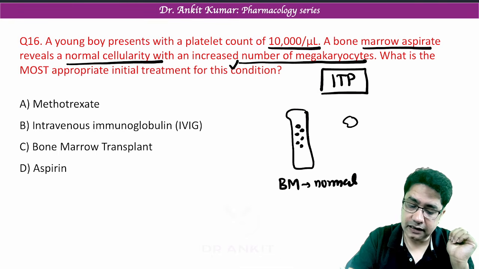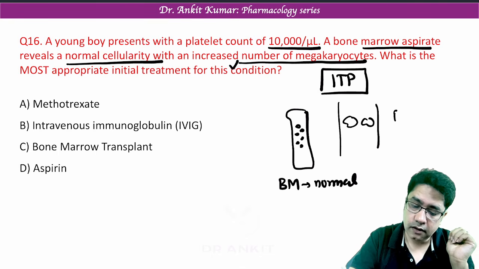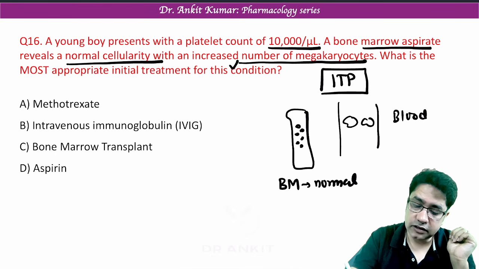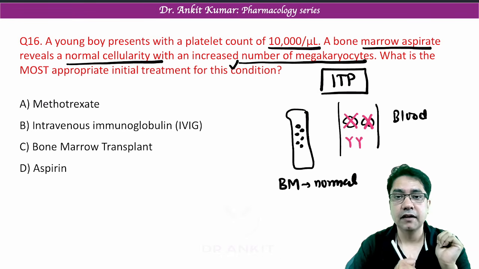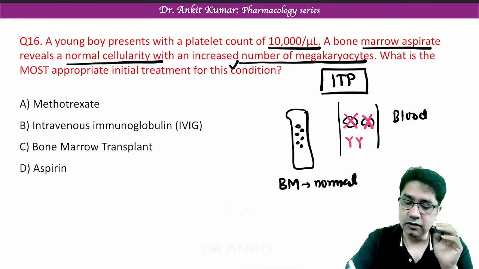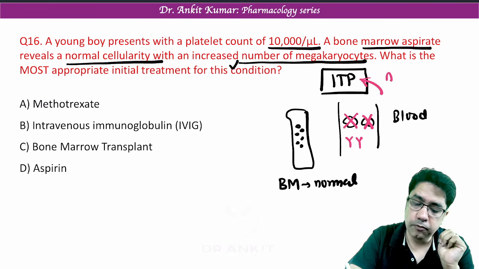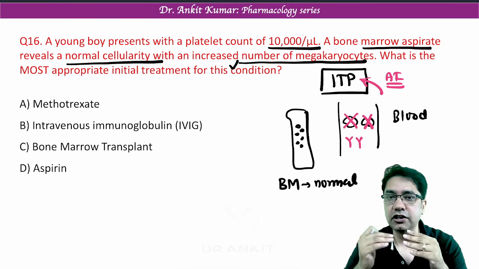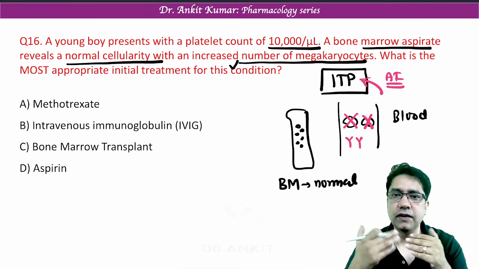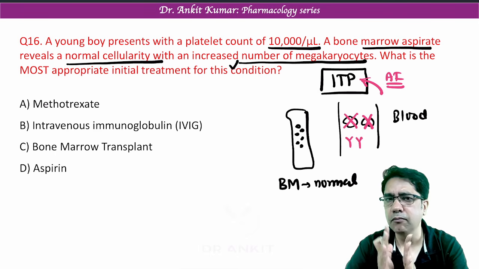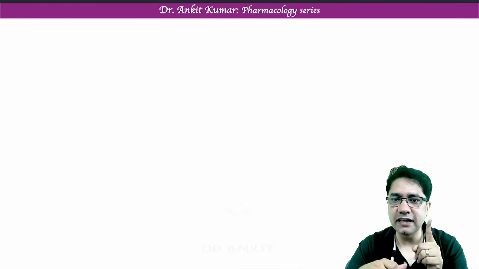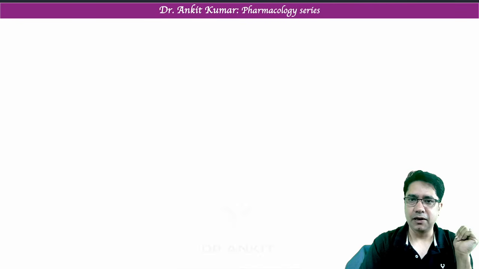Now these are the platelets which are present in blood. In blood we have platelets. Antibodies are produced against this platelet, and these platelets are destroyed inside the blood. So this is ITP, which is an autoimmune disease in which antibodies are produced against platelet, which leads to thrombocytopenia. So what is the treatment? Don't you think we have to remove these antibodies? So let's understand what is the treatment of idiopathic thrombocytopenic purpura.